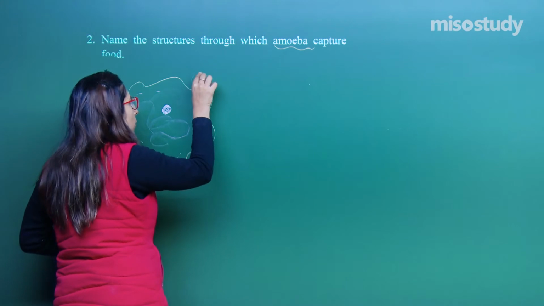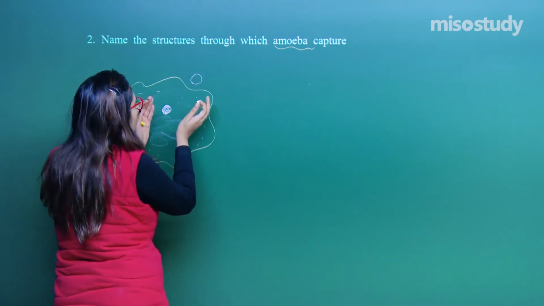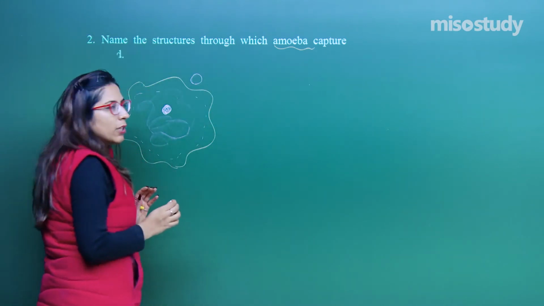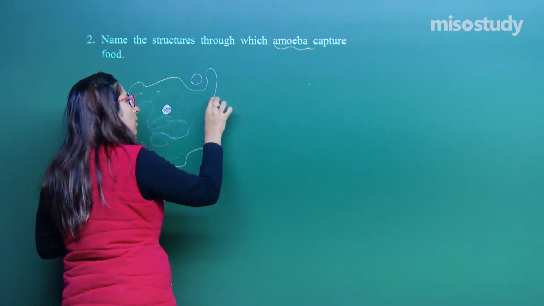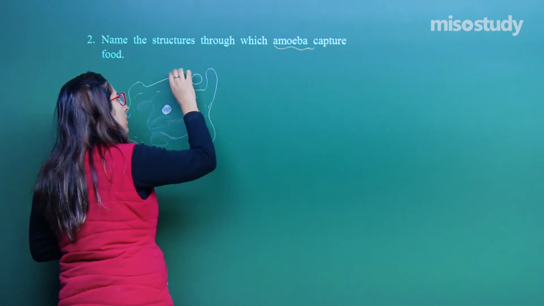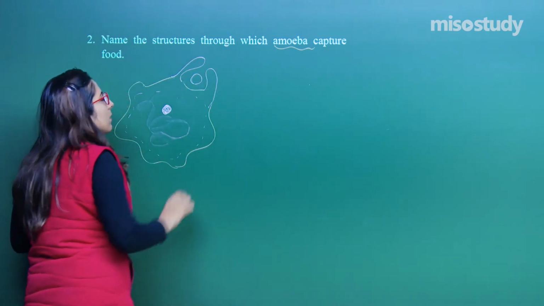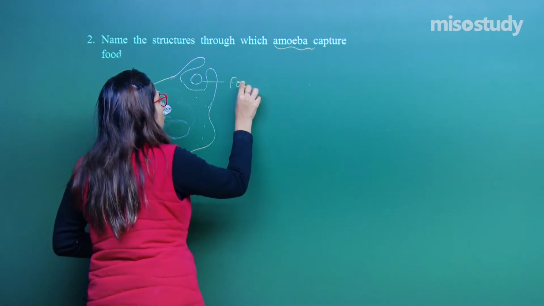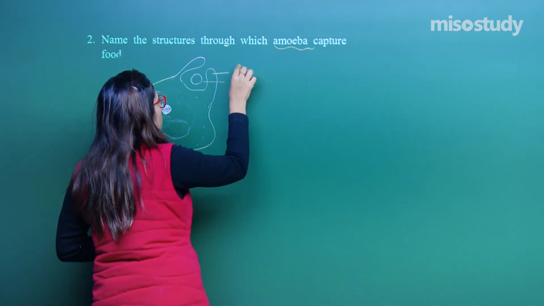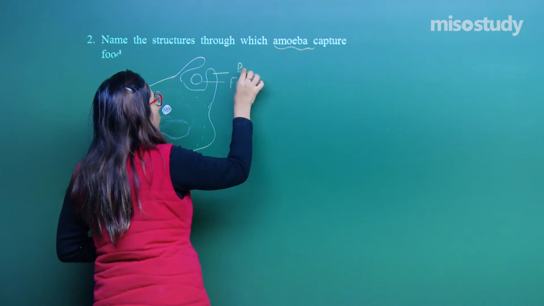A part of the body wall of the amoeba elongates and forms a structure like this which holds the food. So this is the food, whereas this particular area is termed the pseudopodia.